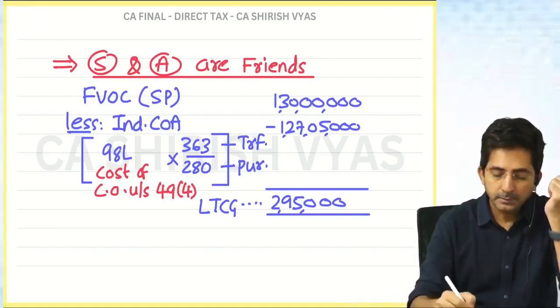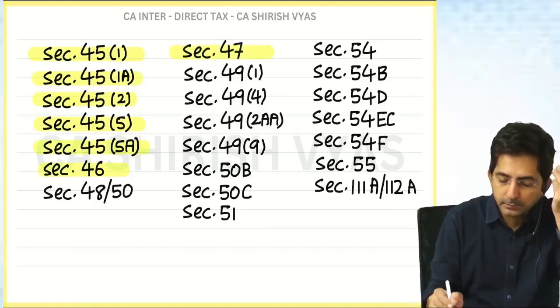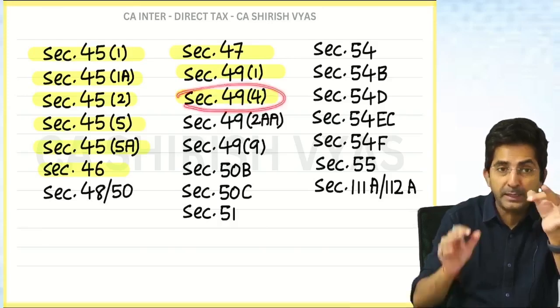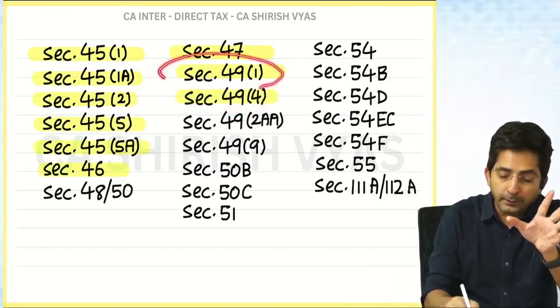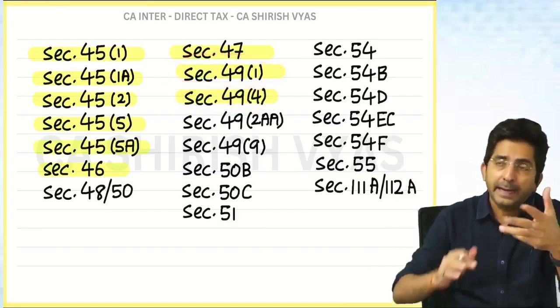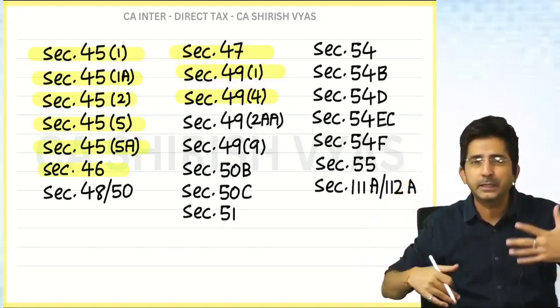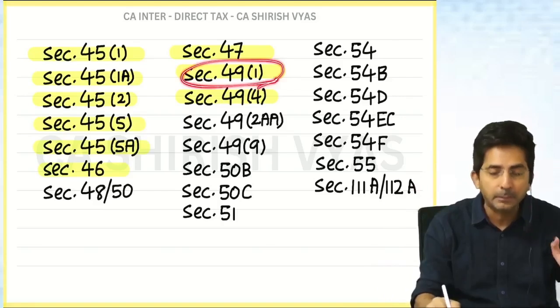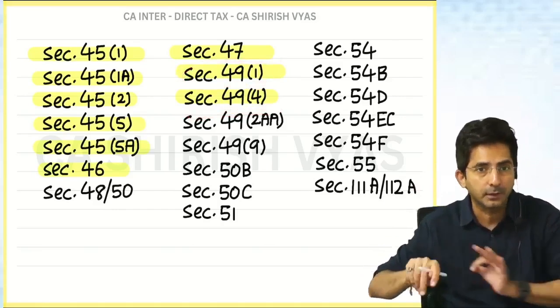Okay, now look here. Check the status of the sections. We did 47 last. We did 49(1). We did 49(4) also. But see, 49(4) is applicable only in gift situation. And that too taxed under ESOPS. But 49(1) is applicable always. Anything from the 47 exempt transfers list, whether holding subsidiary, amalgamation, HUF partition, every situation 49(1) is applicable. But 49(4) is restricted to gift, which is taxed under ESOPS.